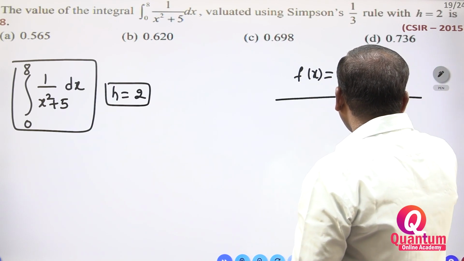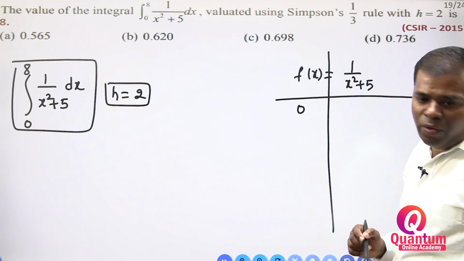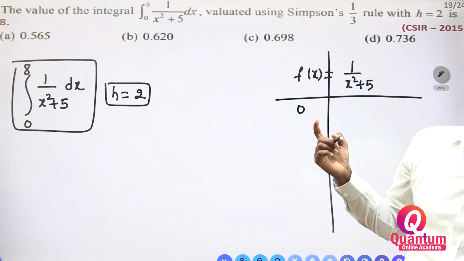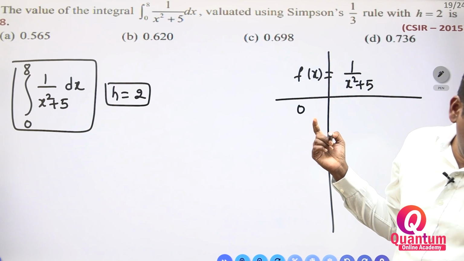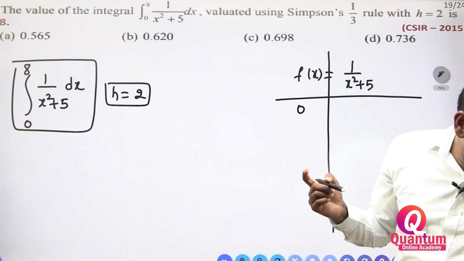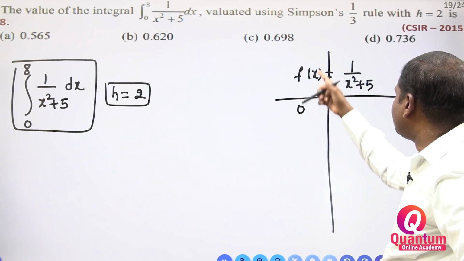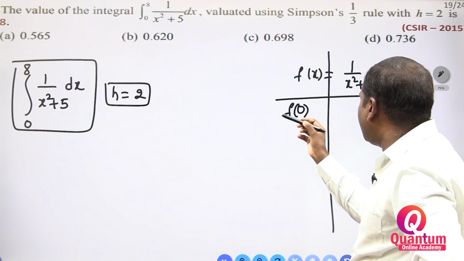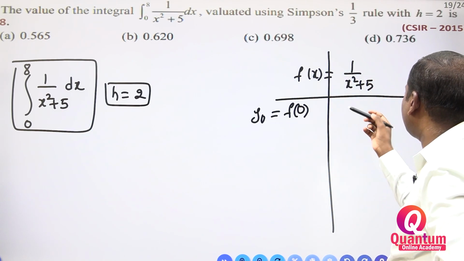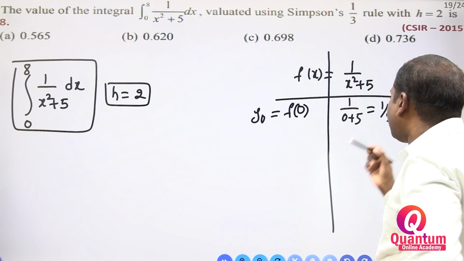Now you have to apply the values. f of 0 means y0. y0 is equal to 1 by 0 plus 5, which is 1 by 5.